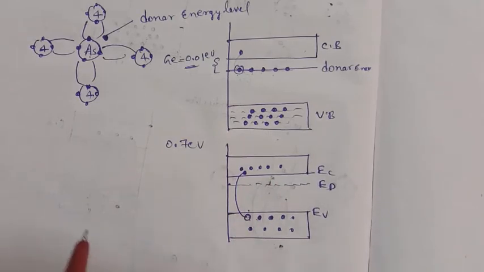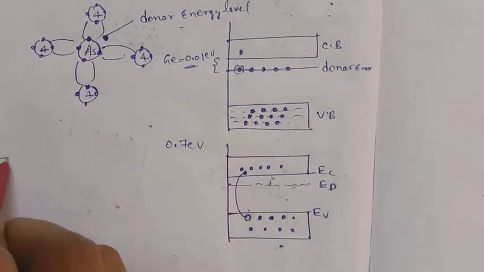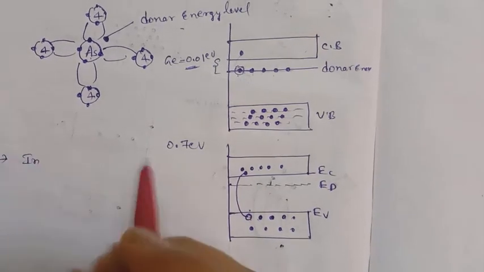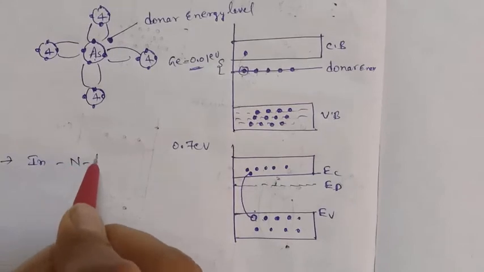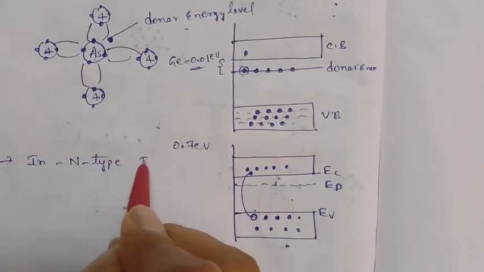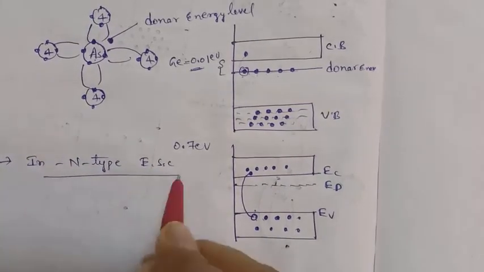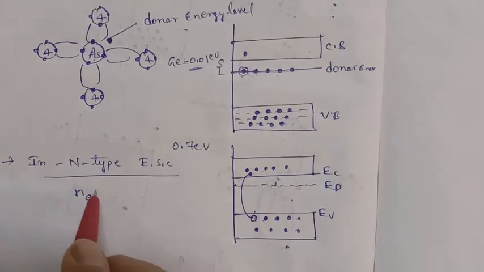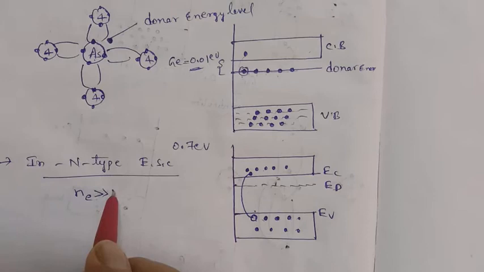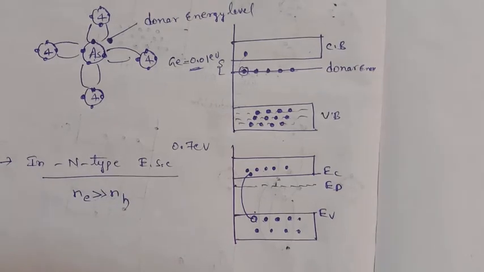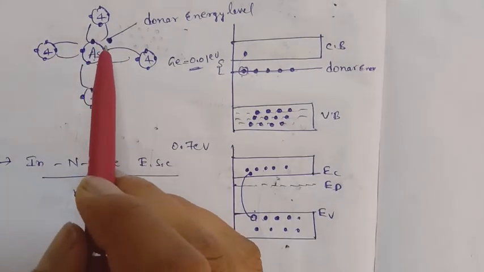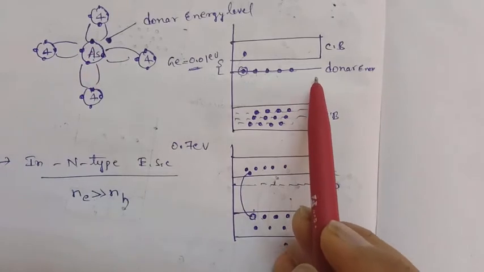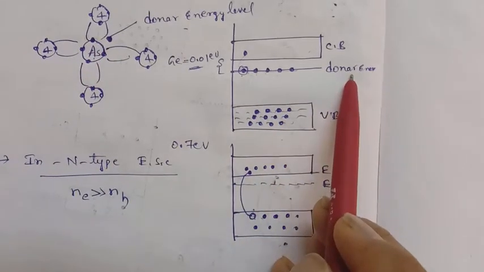So in an n-type extrinsic semiconductor, the number of electrons is very much greater than the number of holes. Why? Because due to this extra electron, one more energy level is formed, called the donor energy level.